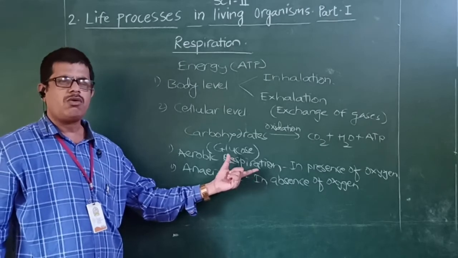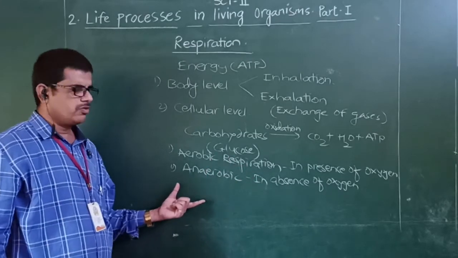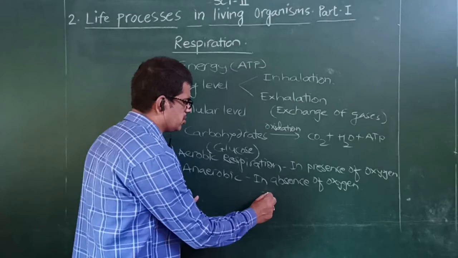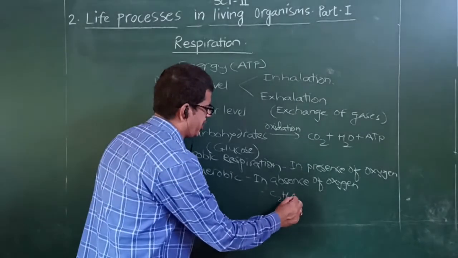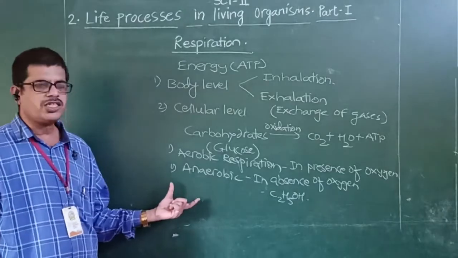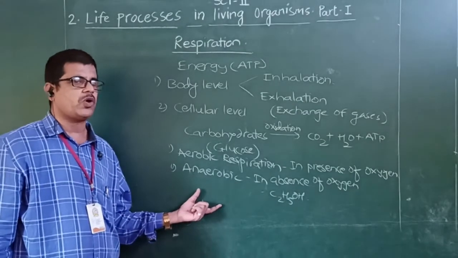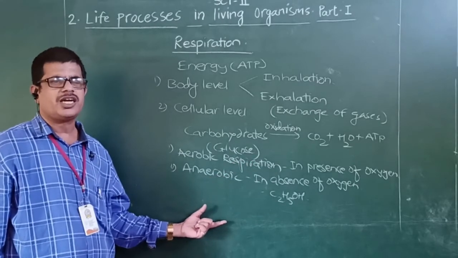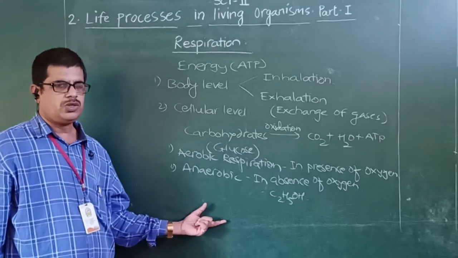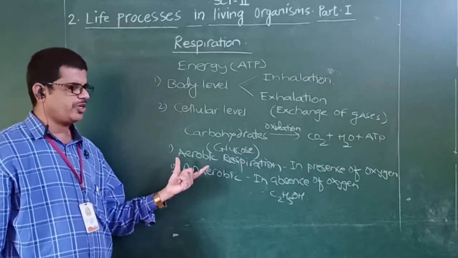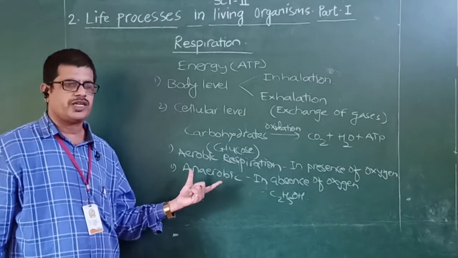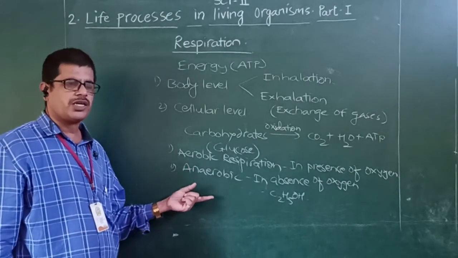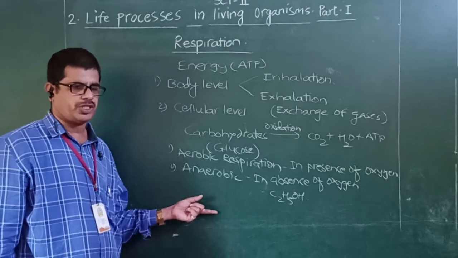Now, when we discuss the products formed in anaerobic respiration, the main product synthesized is C2H5OH, that is ethanol. That means in this process alcohol is the main product, along with ATP, and here the ATPs formed are only 4 molecules. So comparatively we can say aerobic respiration generates a large amount of energy in organisms. Now we will discuss these two parts one by one, that is aerobic as well as anaerobic respiration.